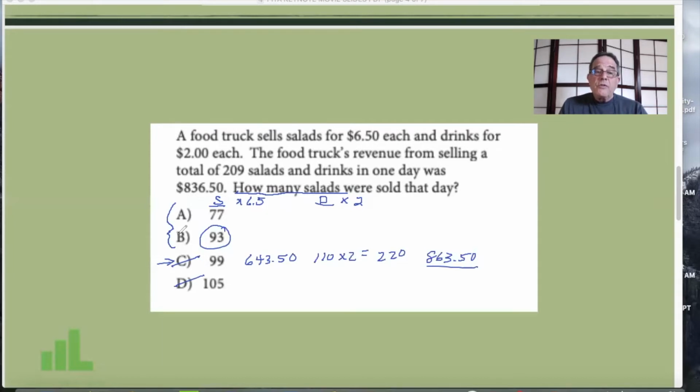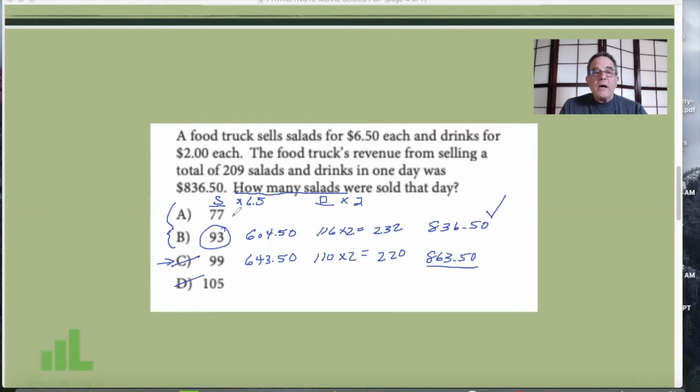But if you're one of those students who needs to work everything out, let's do that. 93 salads times 6.50 is going to give us 604.50. 209 minus 93 will give us 116 times $2 is going to be 232. And when we add those together, we're going to get 836.50, exactly what we're looking for, and we're in business.